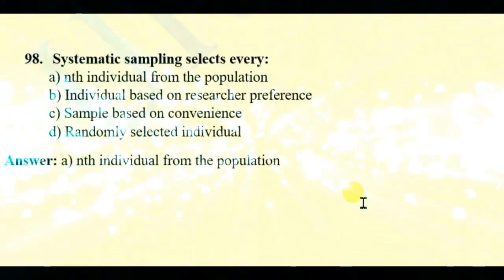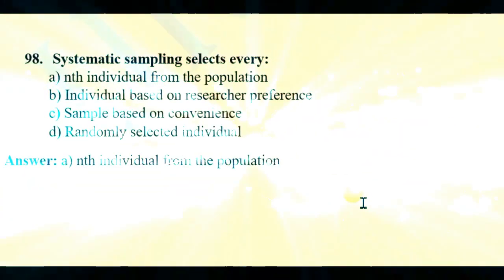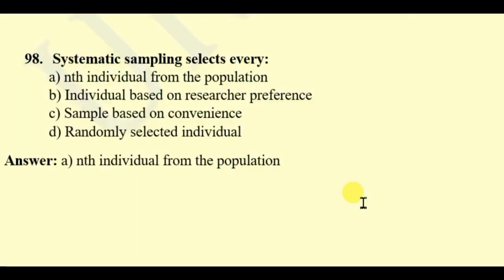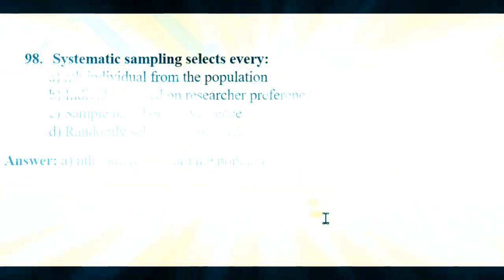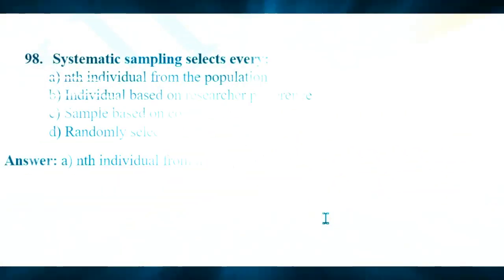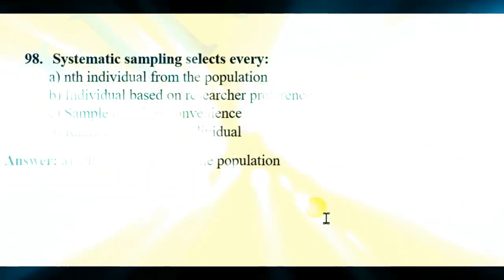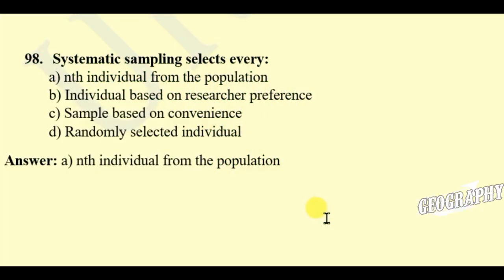Question 98. Systematic sampling selects: every nth individual from the population, individuals based on researcher's preference, a sample based on convenience, randomly selected individuals. So the right answer will be every nth individual from the population.